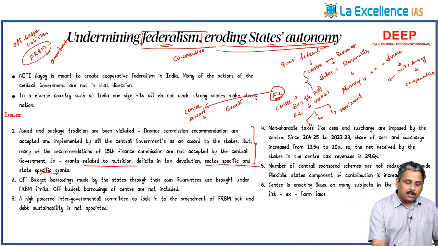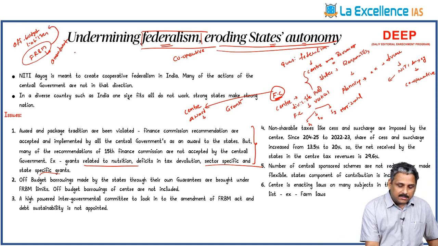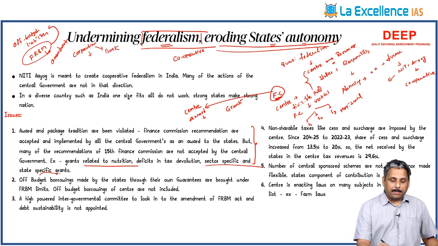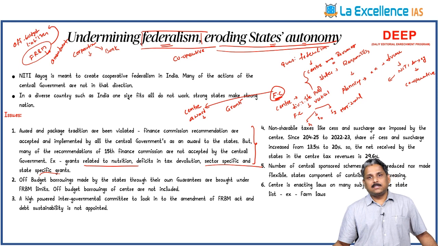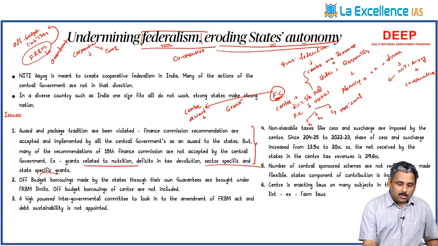And many of the states are innovatively using off-budget liabilities. What they do is they create a corporation. Let us take Kapu Corporation. On behalf of this corporation, they go to the bank and they borrow from the bank. And the bank needs guarantees, right? Who gives these guarantees? The state government gives these guarantees. So these corporation borrowings are kept outside the FRBM limits and are not shown in the budget books. So those are called off-budget liabilities.